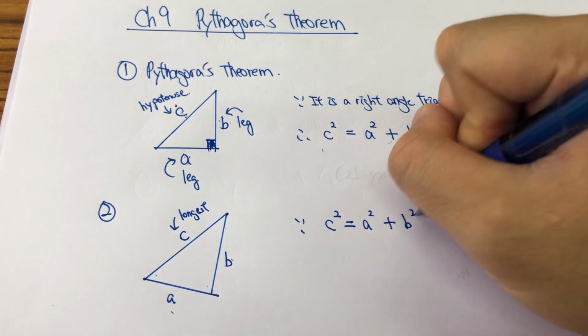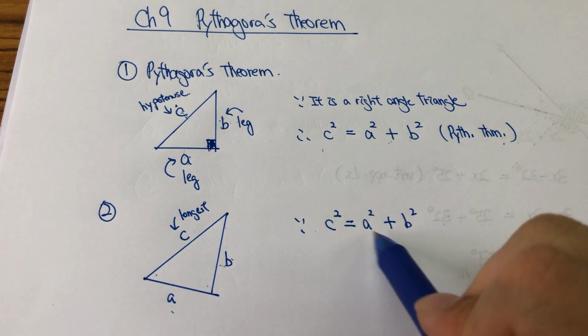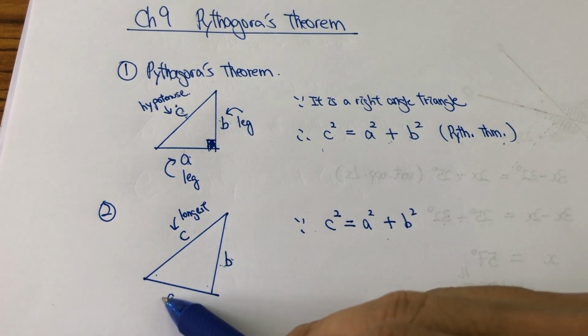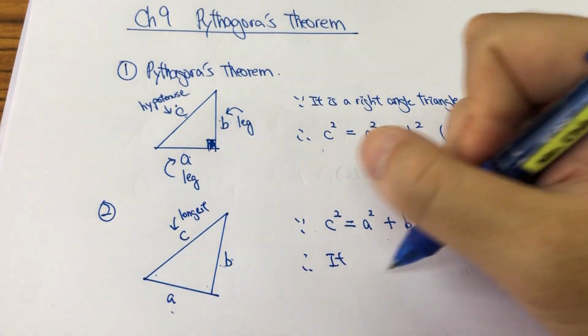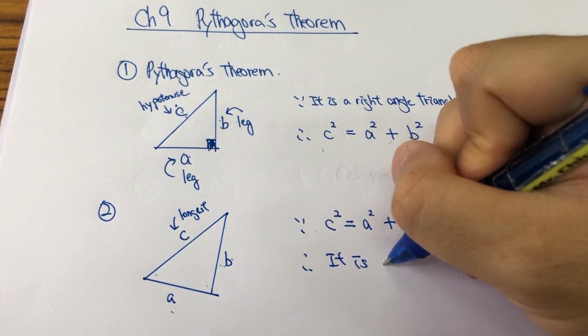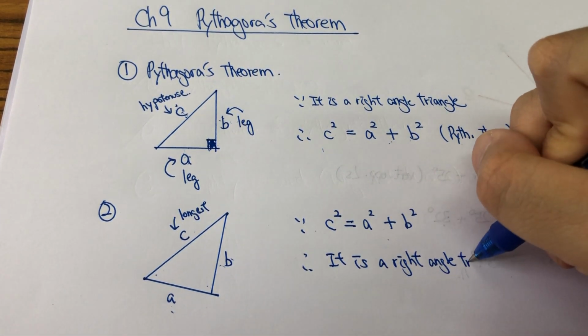A to the power of 2 plus B to the power of 2 is equal to C to the power of 2. If they have this relationship, then we say that this triangle must be a right angle triangle.